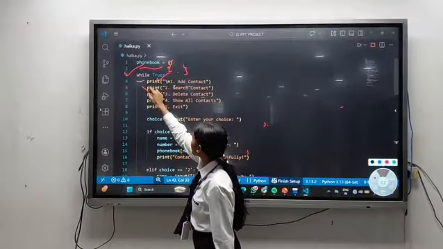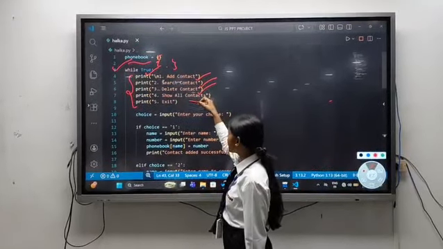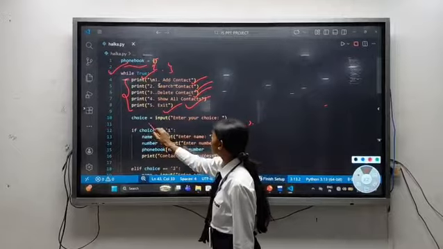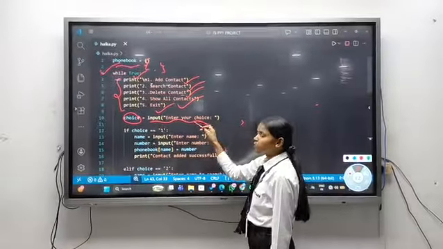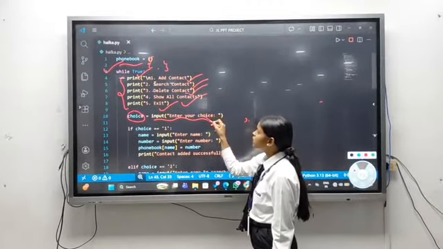Then we have a menu which is add contact, search contact, delete contact, show all contacts, and lastly exit the loop. Then choice is equal to input, enter your choice. We prompt the user for the choice he or she wants to enter.